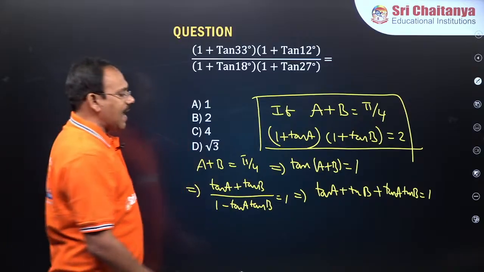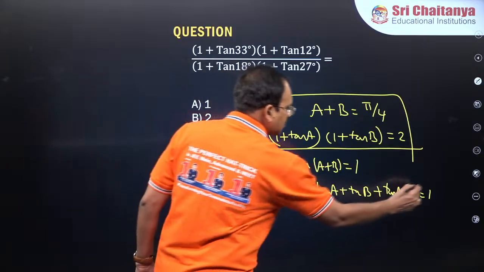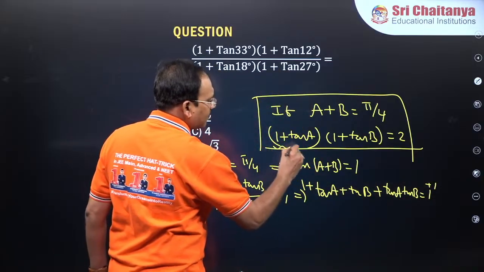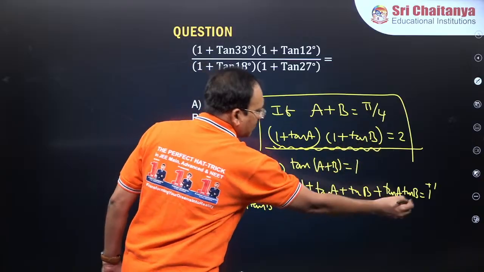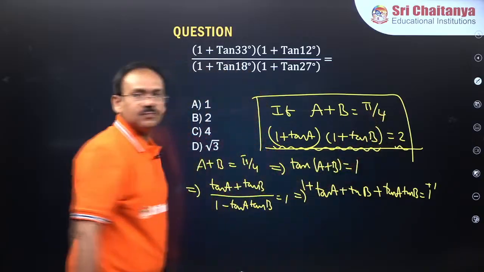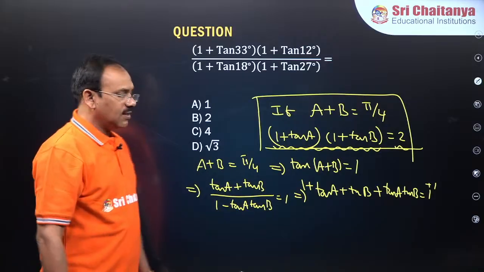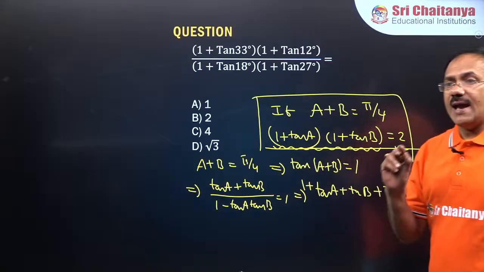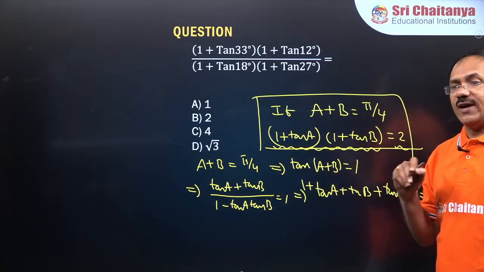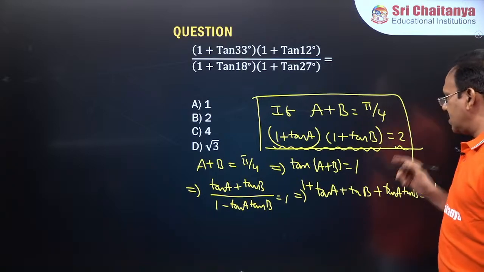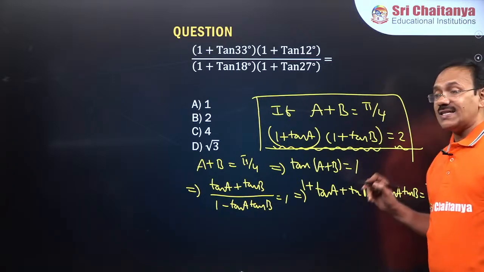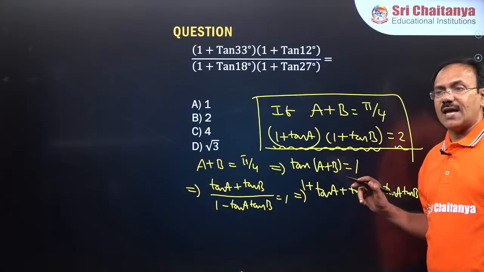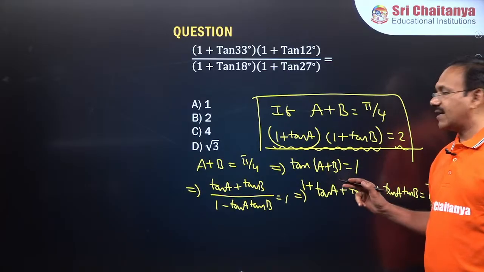Now add 1 on both sides, so that the LHS can be written as 1 plus tan A into 1 plus tan B, which is equal to 2. So if A plus B is equal to 45 degrees, then 1 plus tan A into 1 plus tan B is equal to 2, correct?